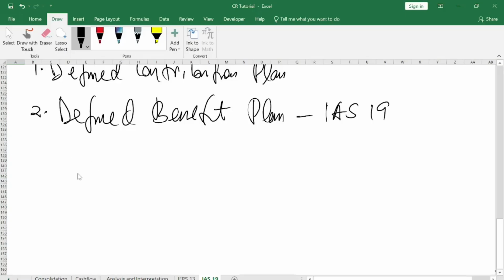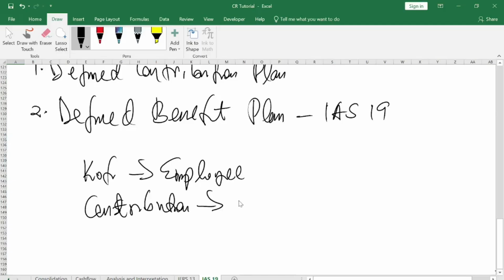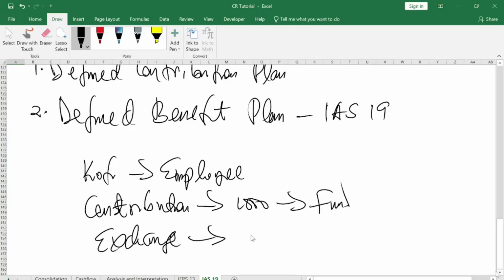For example, as I earlier indicated, you hire Kofi. Kofi is an employee, and you agree that you make a constant contribution of 1,000 cedis into the pool of fund monthly, in exchange for the service that Kofi will provide to the company. You understand?